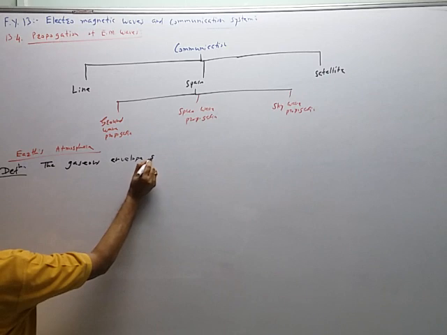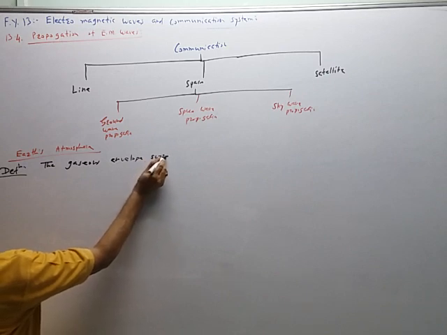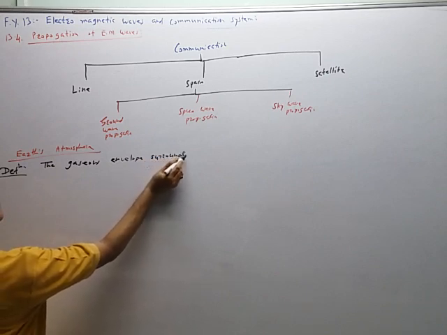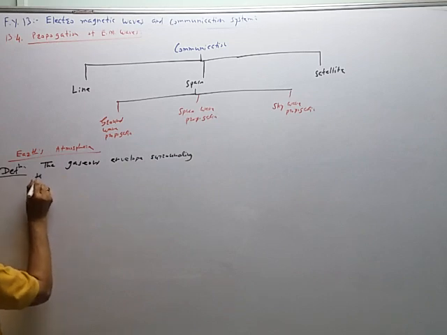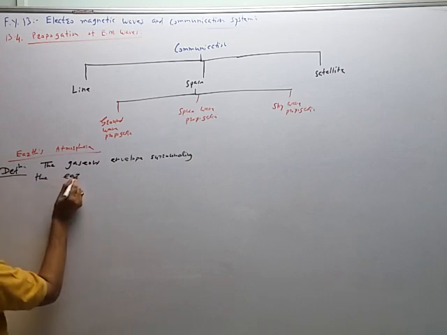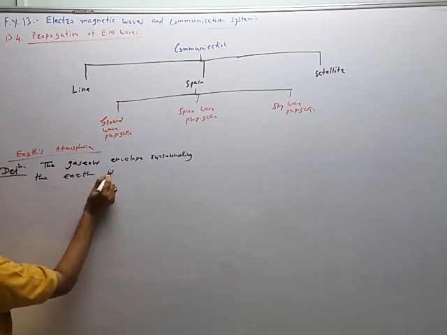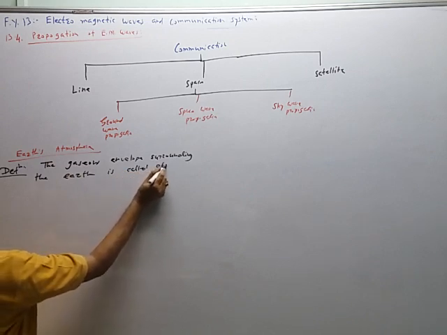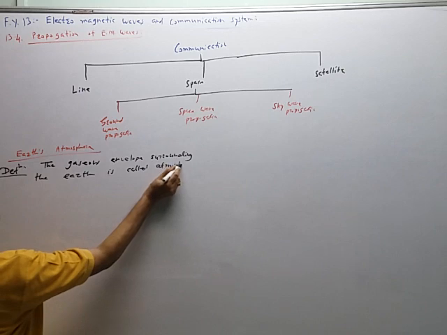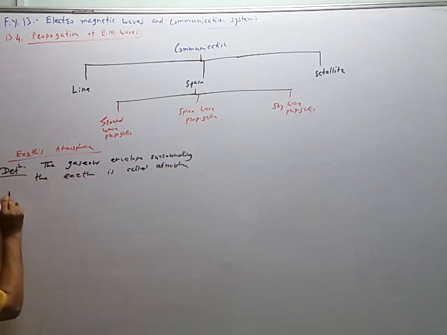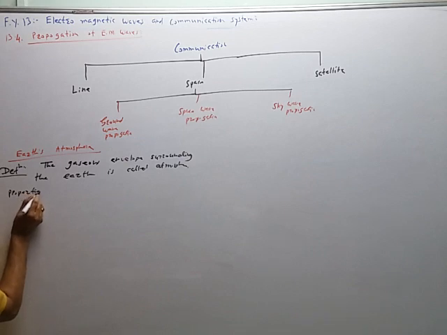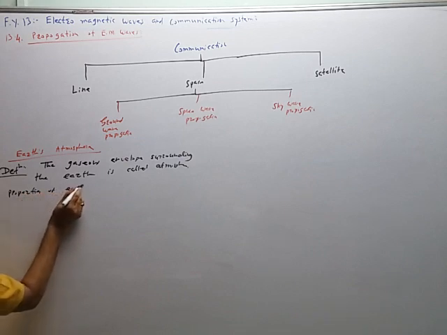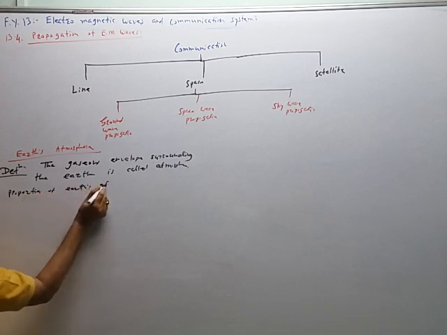Definition of Earth's atmosphere: the gaseous envelope surrounding the Earth is called atmosphere. Now what are the properties of the Earth's atmosphere?